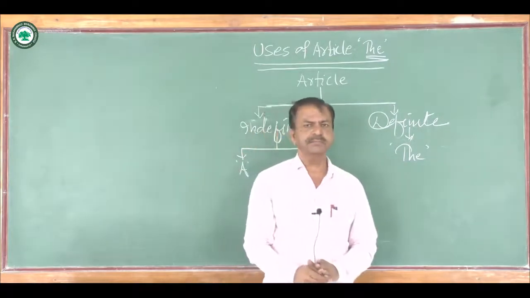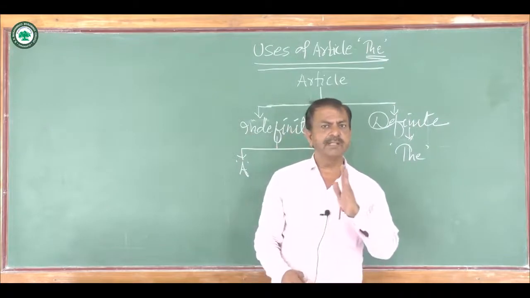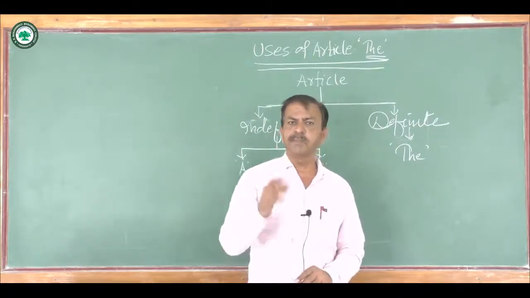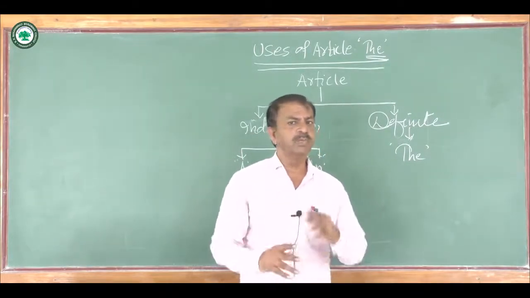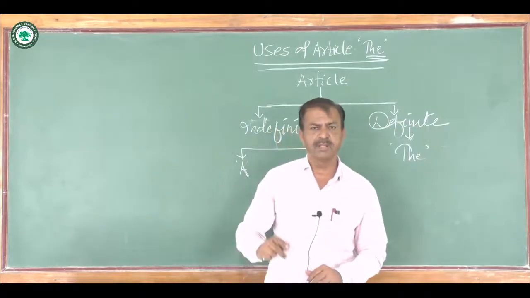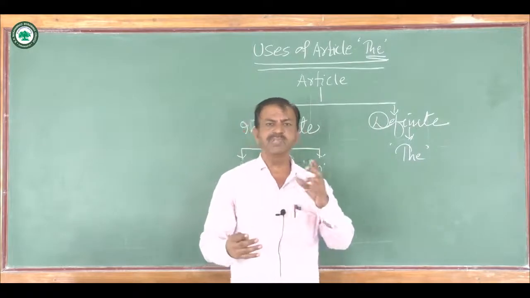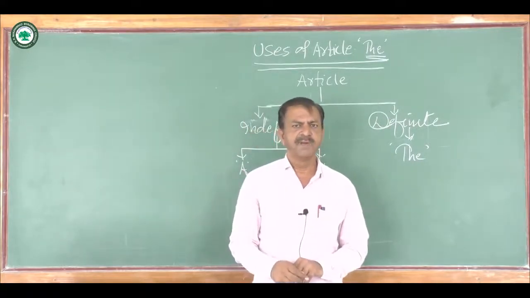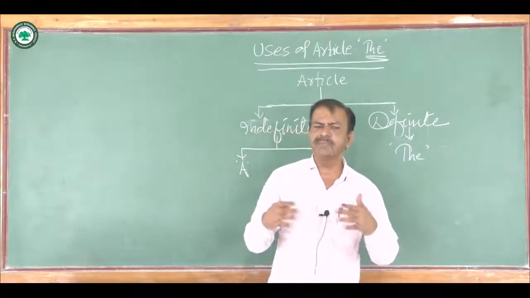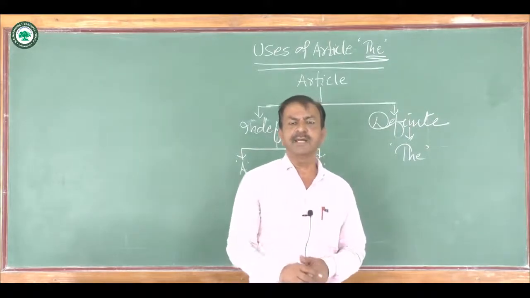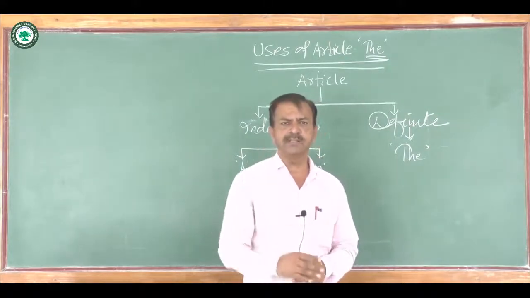Sometimes the definite article the is used with a proper noun to show the habit or quality or nature of that person. For example, sometimes you hear the sentence that he is the Hitler.